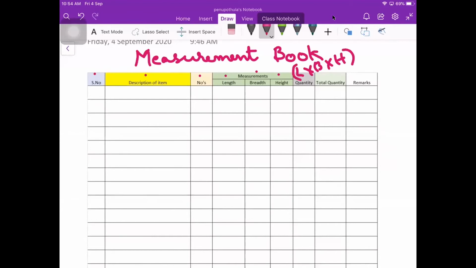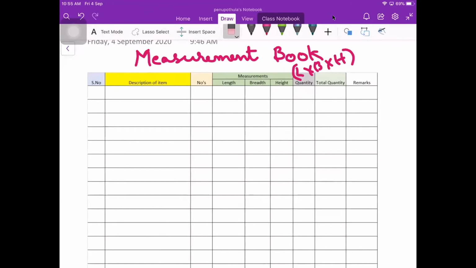Okay. So that is your quantity. And the total quantity is, if you are having a long wall and a short wall, here you are going to get the quantities, and then the total quantity will be displayed here. If there is any remark, we are going to write that remark. Okay. So this is about the measurement book. Measurement book will be somewhat like this.